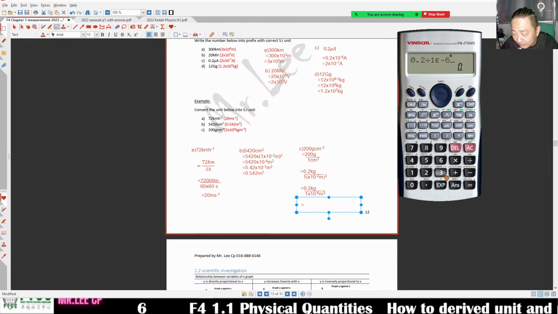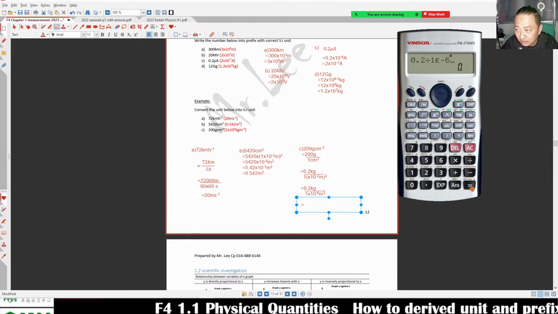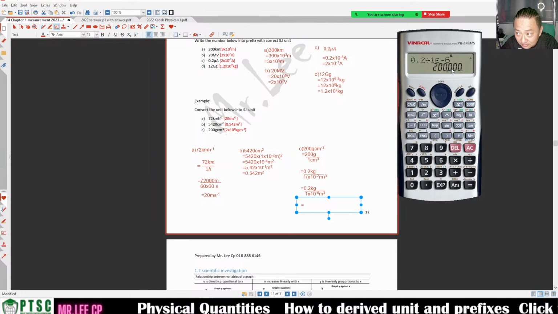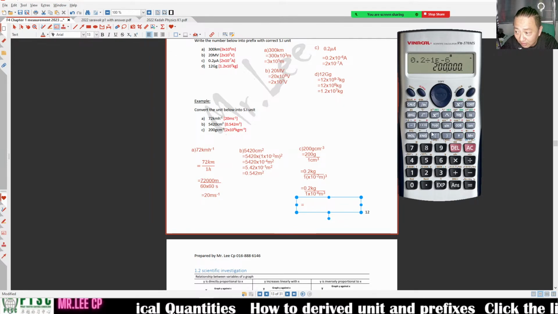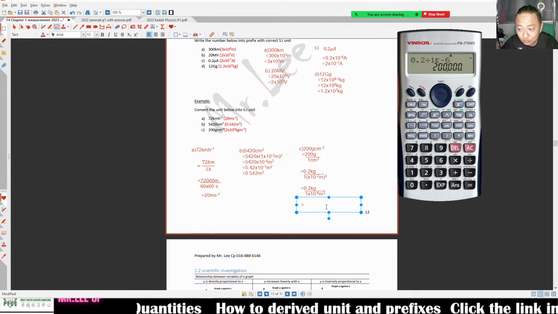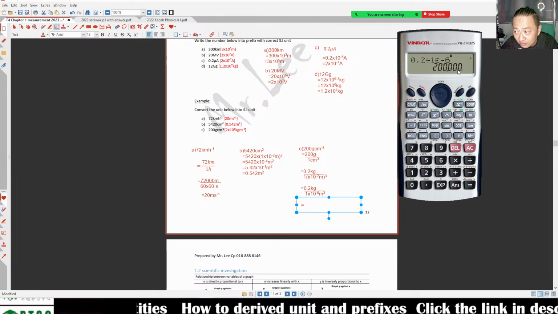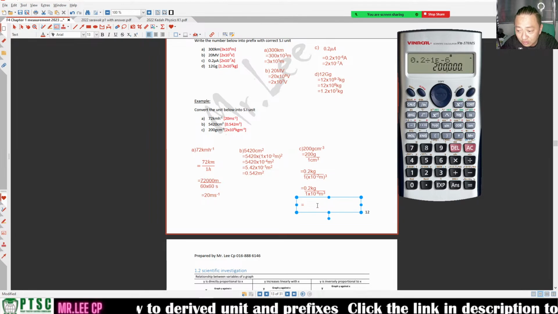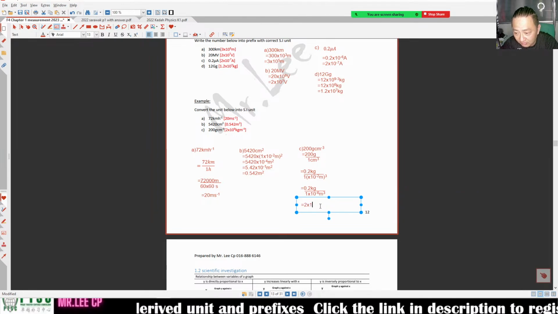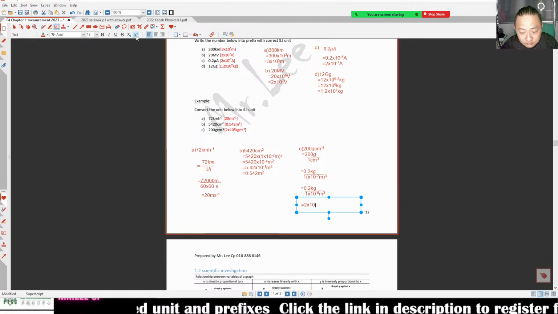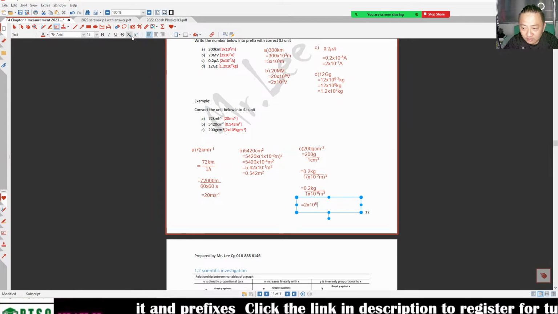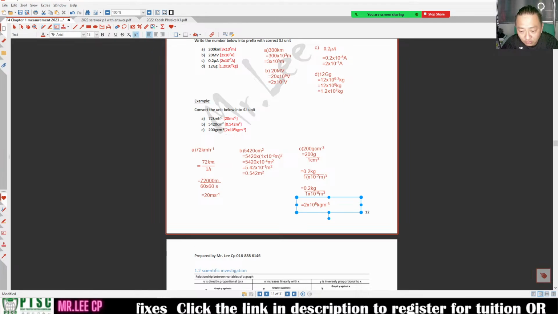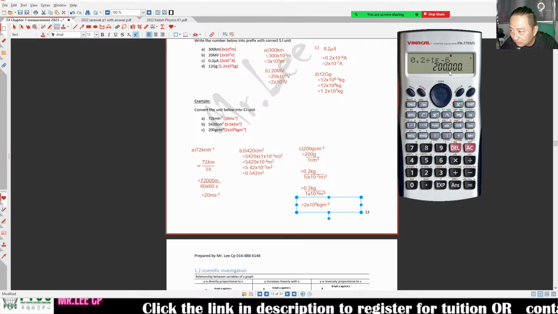You don't need to press times 10 negative 6. It is 200,000, so you get 2 times 10 to the 5 kg m negative 3.